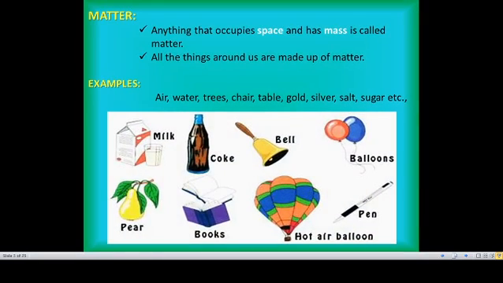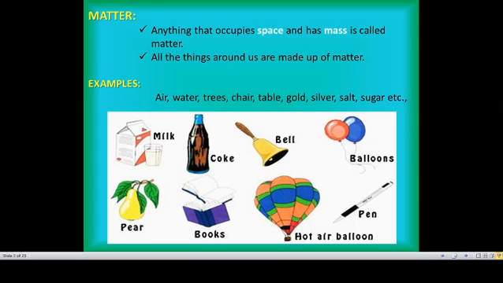What is matter? Anything that occupies space and has mass is called matter. It may be anything, not a particular object. All the things around us are made up of matter.